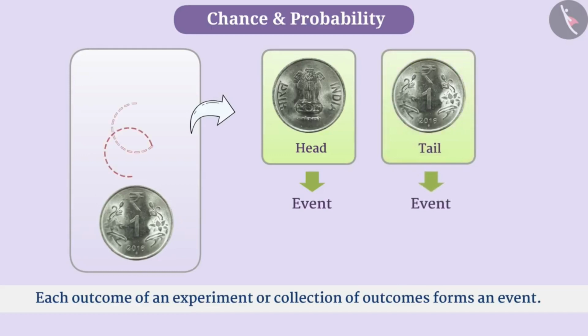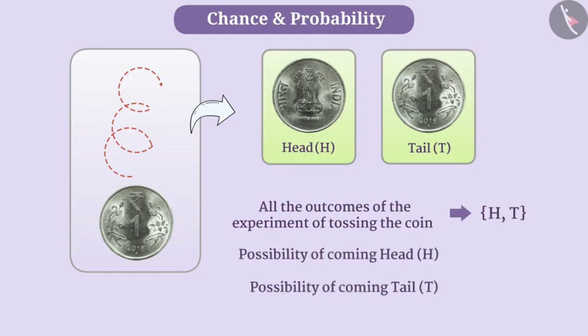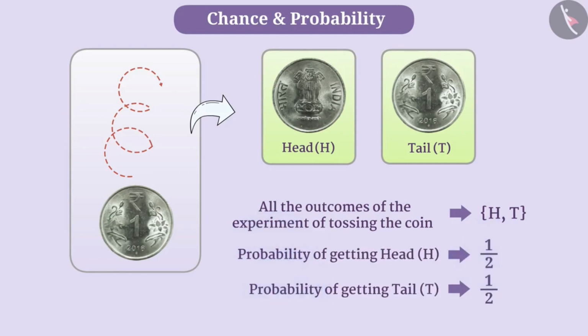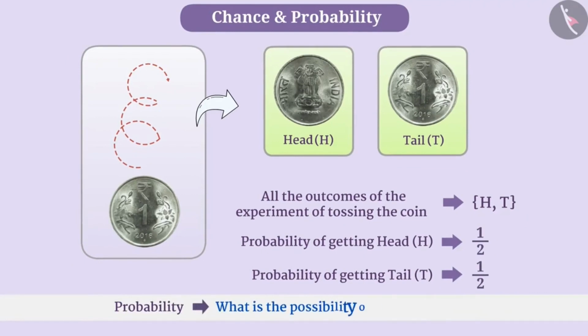When a coin is tossed, the outcome can be either a head or a tail. We will represent head with H and tail with T. In this way, we can say that all the outcomes of the experiment of tossing the coin are H, T. The possibility of getting each of these is 1 out of 2, that is 1 by 2. We say that the probability of getting head is 1 by 2 and the probability of getting a tail is 1 by 2. In this way, probability tells us the possibility of happening of any event. Probability helps in measuring the possibility.